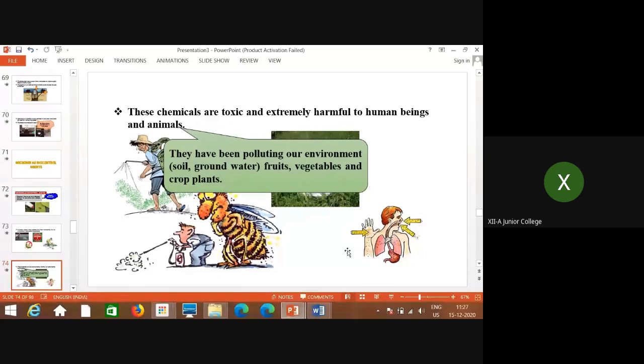These chemicals are toxic and extremely harmful to human beings and animals. They have polluted the environment, like soil, groundwater, fruits, vegetables, crop plants, etc. In this way we can control the insects and pests, but those chemicals remain in the soil, in the ground, and in the water, and to some extent remain in the fruits, vegetables and crop plants. When they are ingested by human beings or animals, those animals and human beings also get adverse effects from these chemicals.